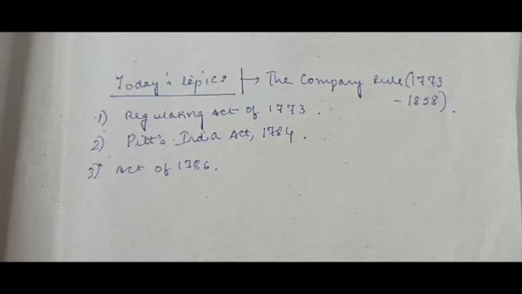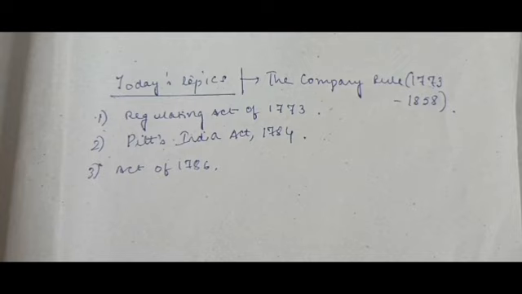Now let us make this clear that the company rule started means that was the time when this governance started. They started gaining territorial power over India. But prior to this, they were a purely trading company. They were just trading. But from the year 1773, they started assuming constitutional importance. They started assuming this power of control. They started gaining control over the affairs of the country.